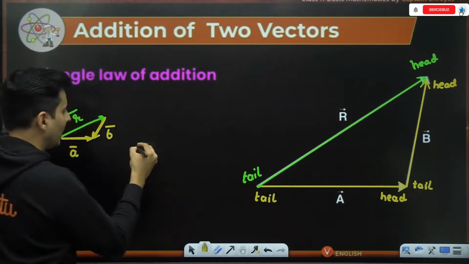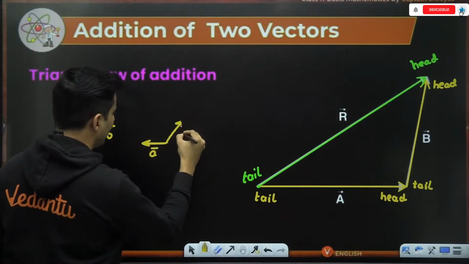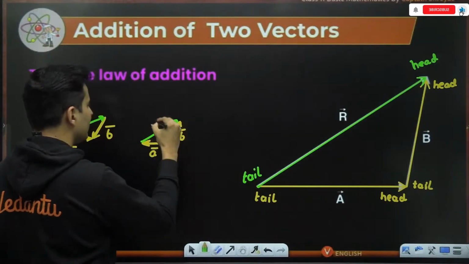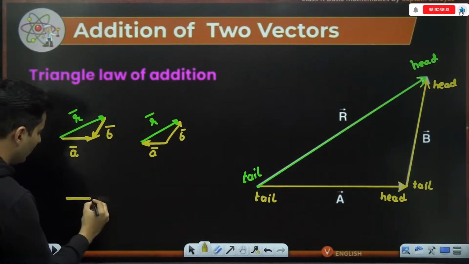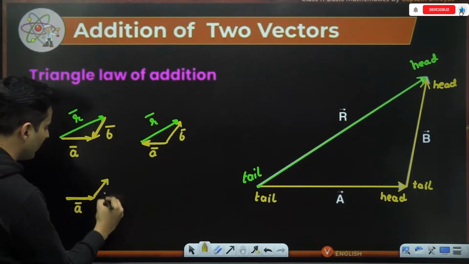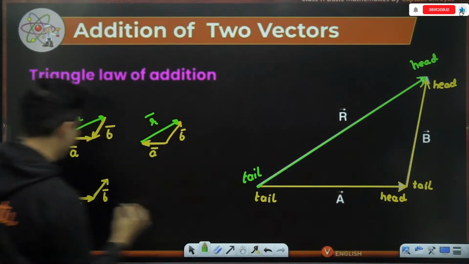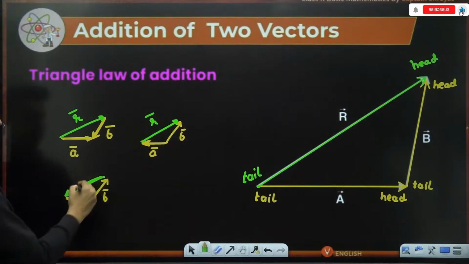Or even for that matter, I say this is my vector A and this is my vector B and then this is my resultant. This is also wrong. Or even this, let's say I put vector A over here and vector B over here, but the resultant vector, instead of showing like this, I show it like this. This is also wrong, guys.